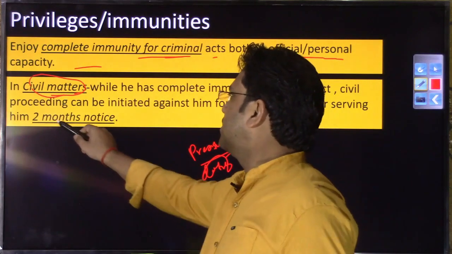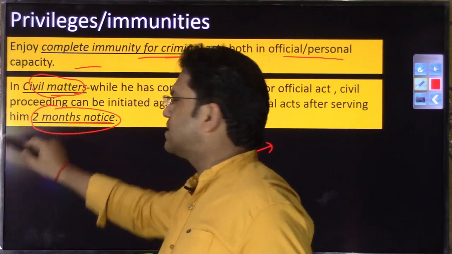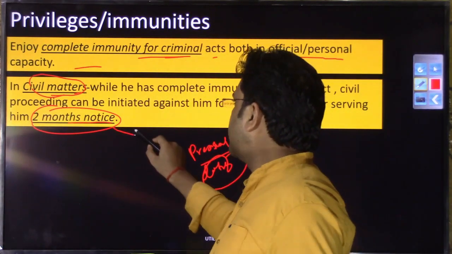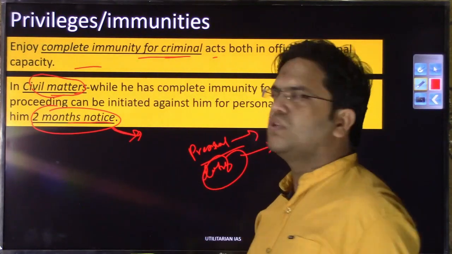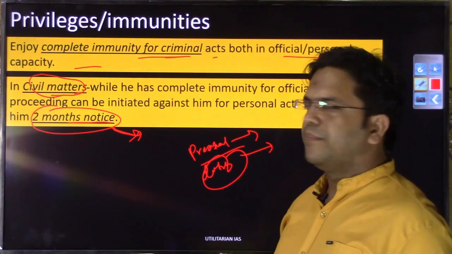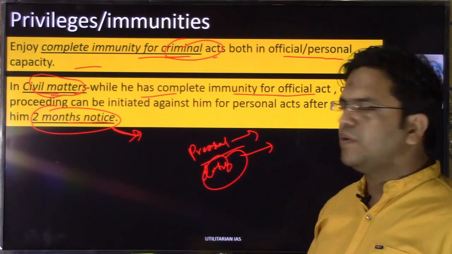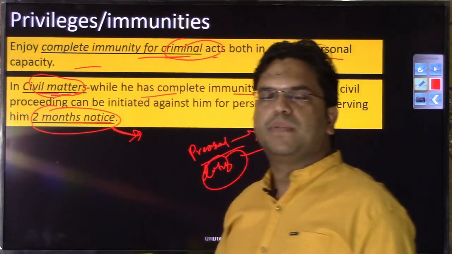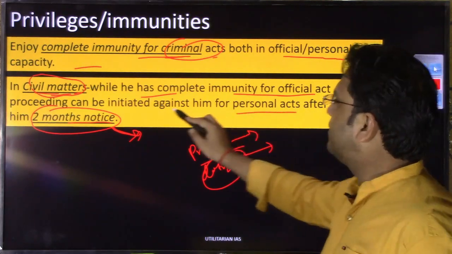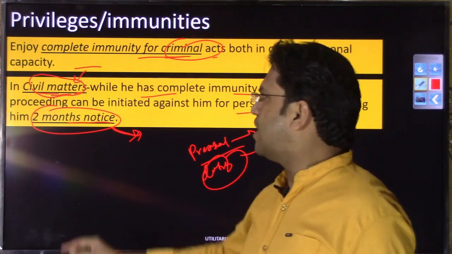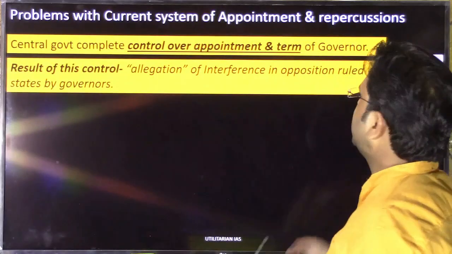The only condition is that you or I will have to give him or her 2 months of prior notice. In the president's office or in the governor's office, you will have to send this 2 months prior notice that I am going to sue this particular governor or president because of so and so reason. So for the official acts, this immunity has been provided in civil matters as well, but as far as his personal acts are concerned in the civil sphere, he can be charged after giving 2 months of notice. I hope you would have understood the privileges and immunities as well, right?